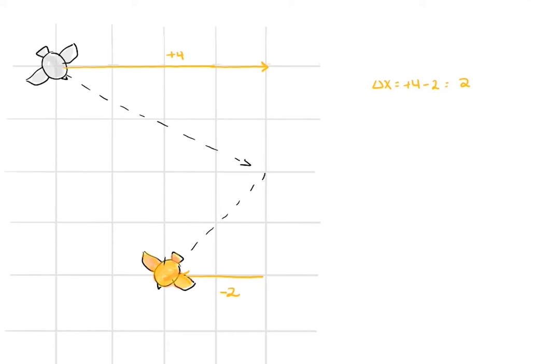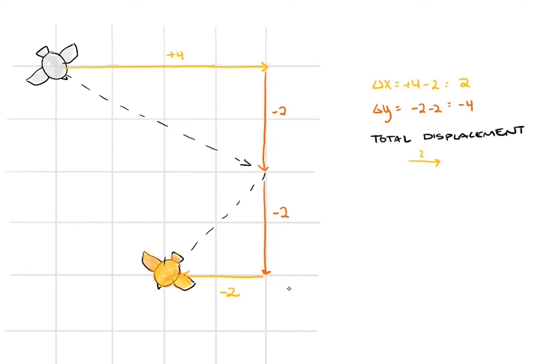Let's look at the vertical. The bird flew down both times, so let's add up all of the vertical components. 2 down plus 2 down equals 4 down in total. This is the total vertical displacement. Since we want to distinguish the horizontal and vertical displacements, we're going to use the symbol delta y instead of delta x, since y tends to represent the vertical direction, like the y-axis on a graph. Okay, so altogether, the bird moved to the right 2 and down 4.